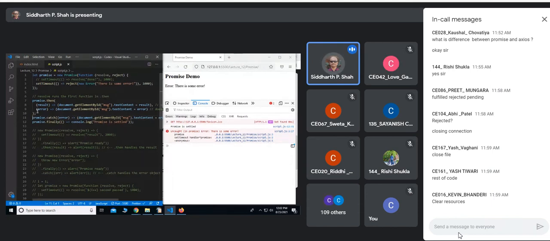Line number 3. There is a timeout. And then after that timeout, it throws some exception. Promise is settled, that is displayed. Why is it showing uncaught?